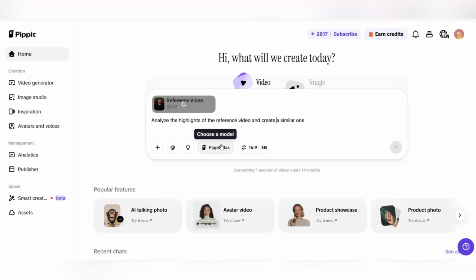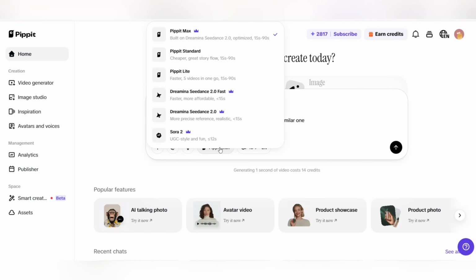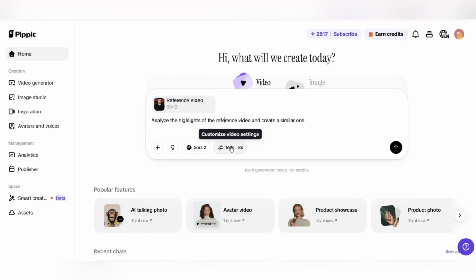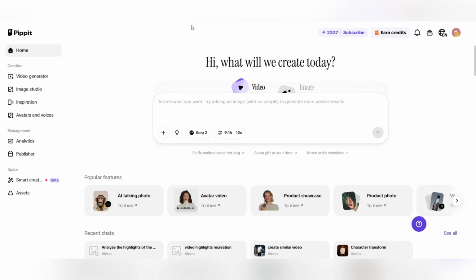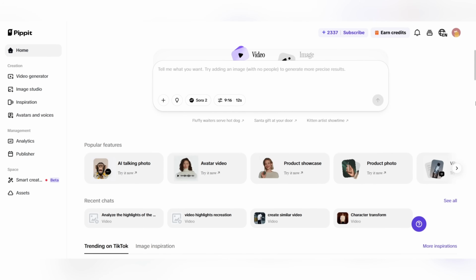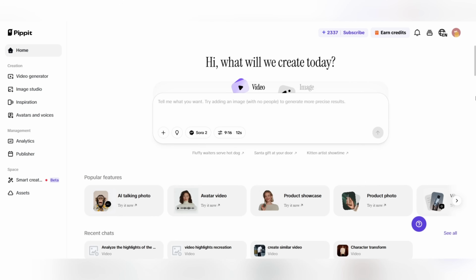After that, in the model section, you can choose one of the models. For example, Pippit Max, or Seedance 2.0 Fast, or Sora 2. In this example, I choose the Sora 2 model to produce a more accurate and professional result. And in the aspect ratio section, you can choose the video size, and in the video length section, you can choose the video time. At this point, Pippit will automatically open a new window and start generating a new version of the video, based on the structure of your reference video, without the need for manual editing or complex settings.